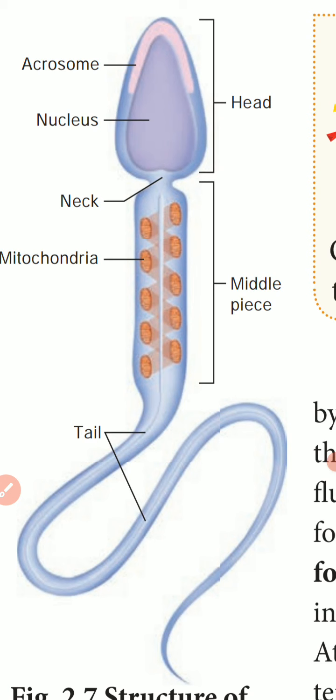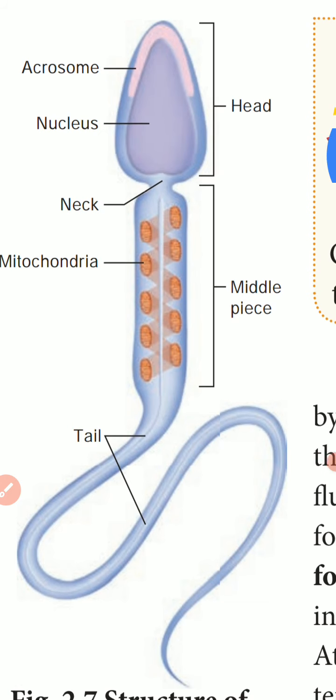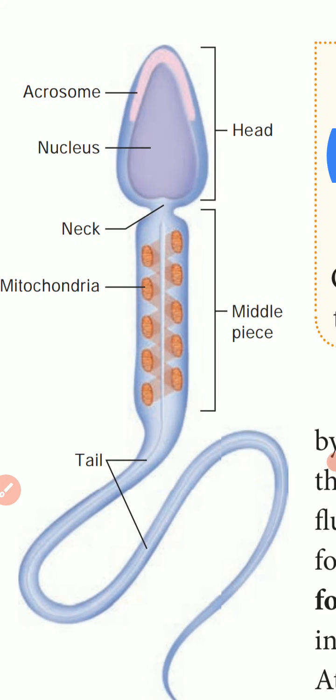Okay, now we'll see one by one. Head part we'll see. The head comprises two parts, namely acrosome and nucleus. We'll see acrosome. Acrosome is a small cap-like pointed structure present at the tip of the nucleus and is formed mainly from the Golgi body of spermatids.